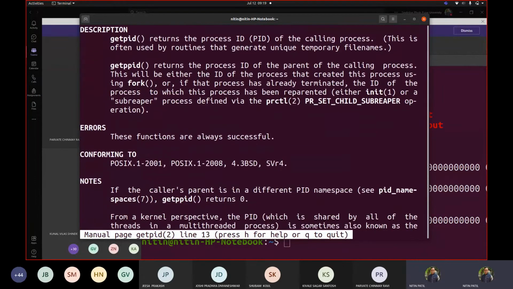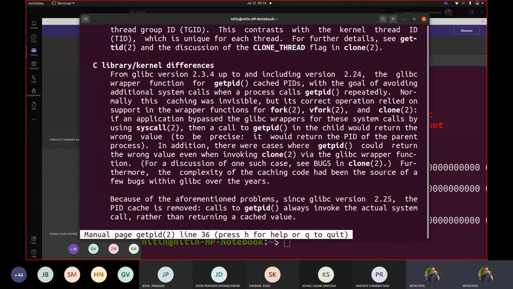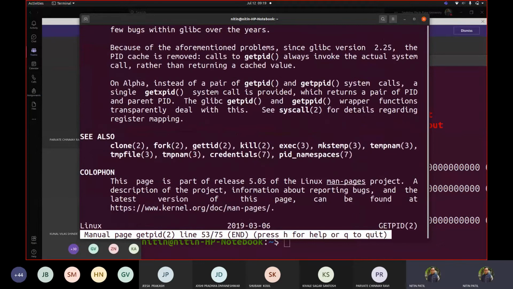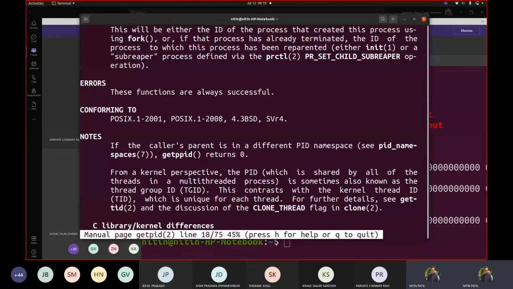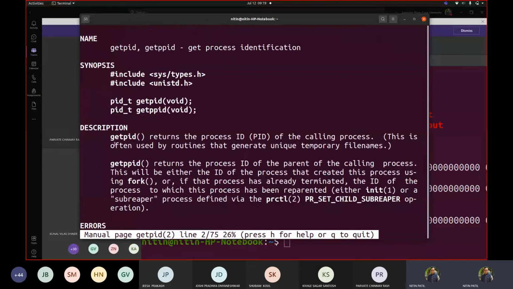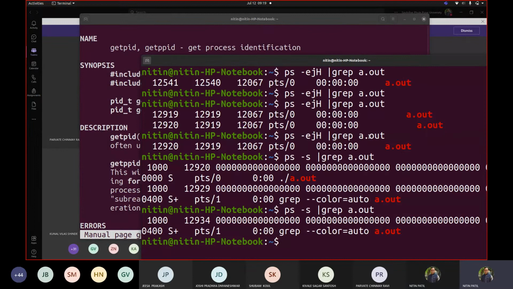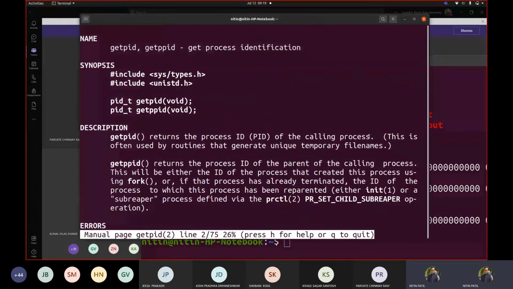So yeah. Okay, so this is ultimately added information which we may not be interested in at all right now. So we would be interested in what? getpid returns the process ID of the calling process, whoever is calling now. Correct. So let us go back to our code.